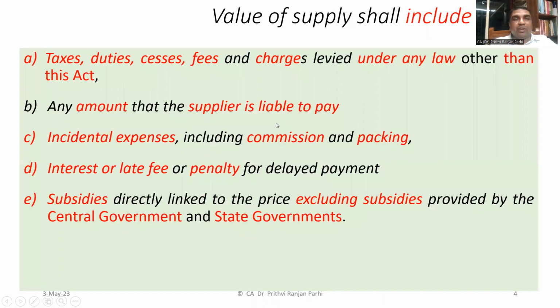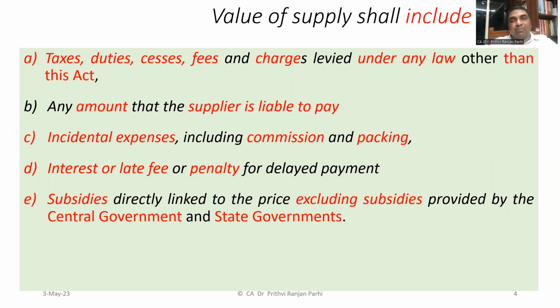But if you summarize, it is talking about the value of supply shall include taxes, duties, cesses, fees, and other charges levied under any law other than this Act. If some of the taxes are there, that will also be included. Any amount that the supplier is liable to pay will also be required to be included in the value of supply.